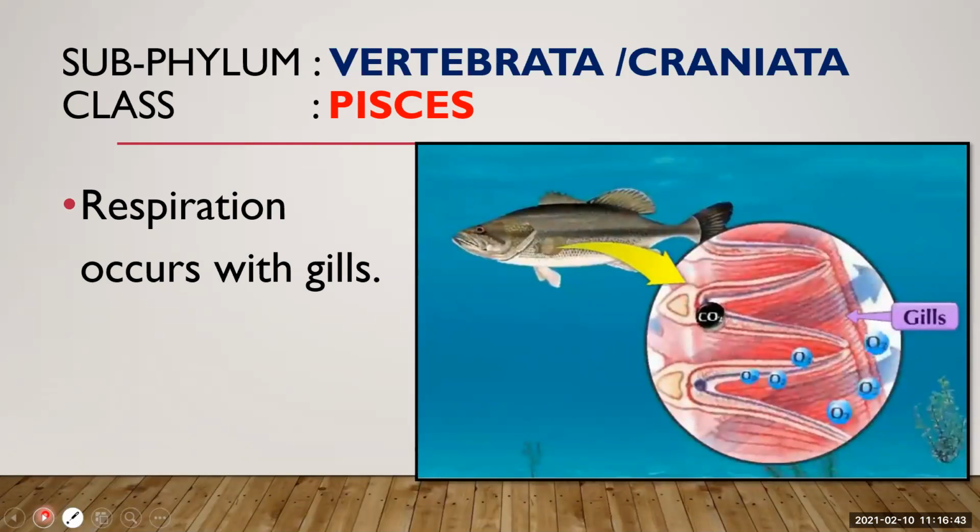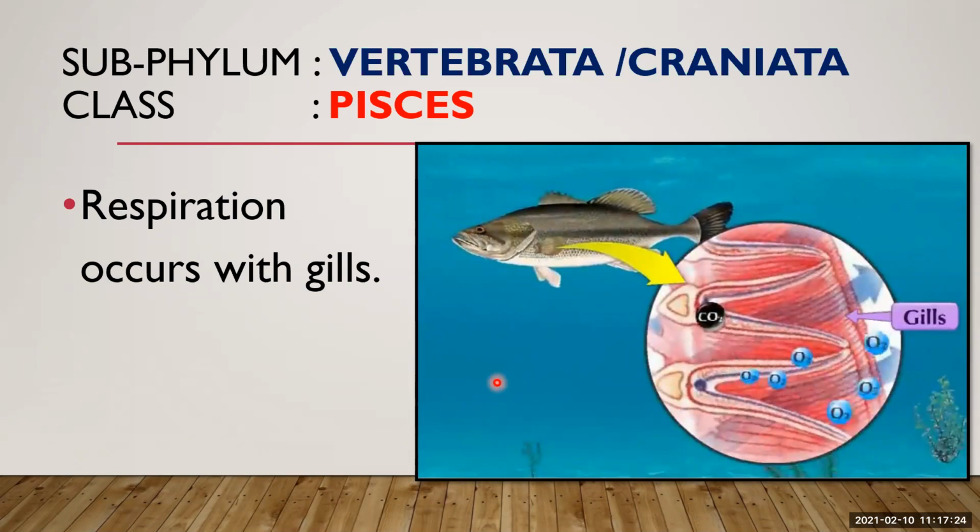Respiration occurs with gills. Respiration occurs with gills means what? Gills are paired respiratory organs present on either side of the body, which take in the dissolved oxygen and give out CO2 in the water. So respiration takes place with the help of the gills. What do the gills do? They extract the dissolved oxygen present in the water, and they give out carbon dioxide into the water.